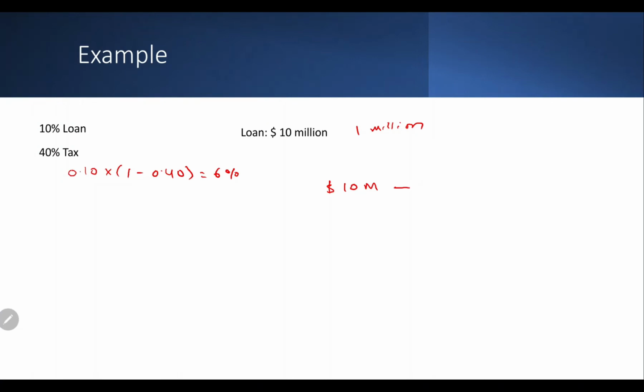But now the company can reduce the amount of interest paid from its profits. So the profit on which the tax is payable is 10 million minus the amount of interest, which is 1 million. So now the taxable profit is 9 million. There's a 40% saving on the amount of interest of 1 million, which would otherwise have been payable as tax if the cost would not have been reduced from the profits. Hence, the cost of leveraging is always lesser in the countries and the regions with higher tax rates than in the countries or the regions with lower tax rates.